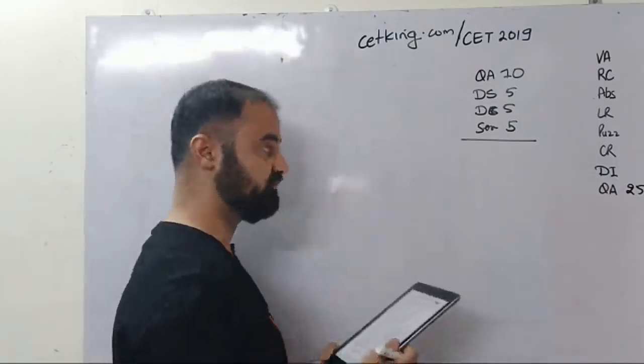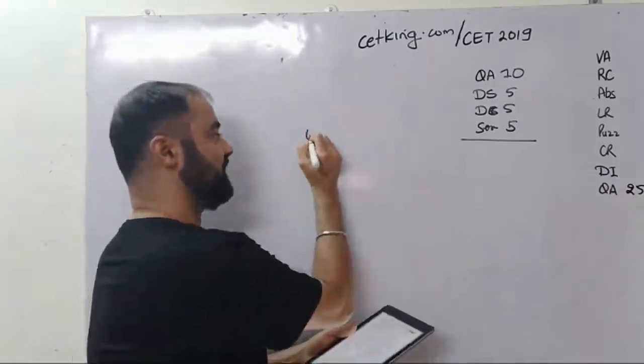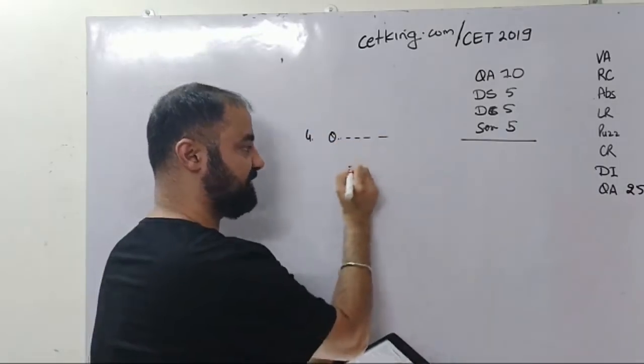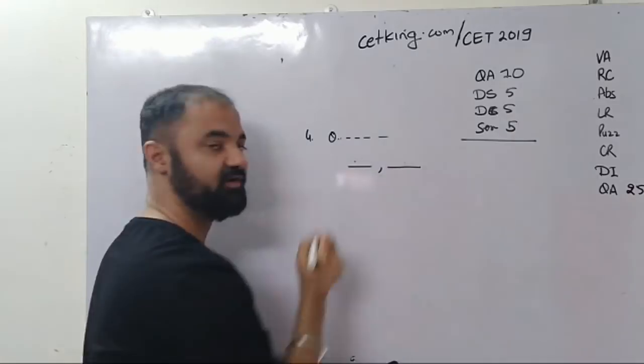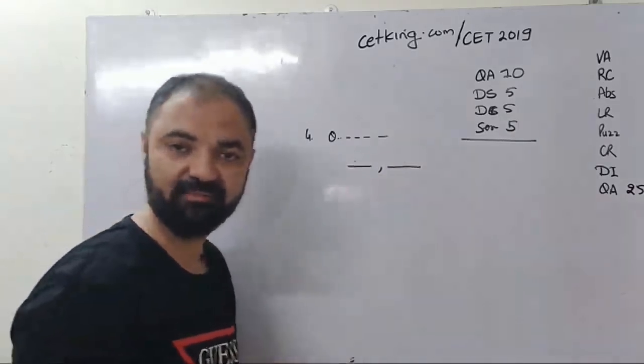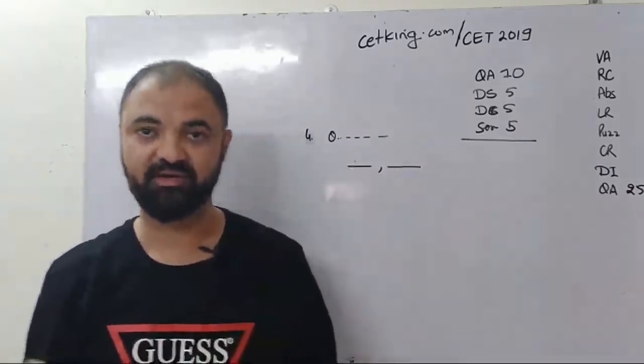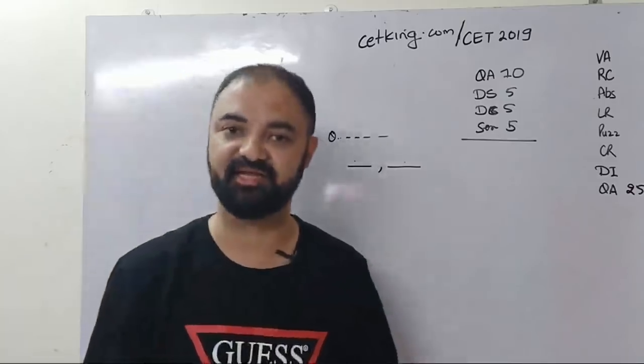ठीक है. Look at question number 4. This is a new paper pattern question. So in the quant question they have given you some statement followed by 2 blanks. You have to find out what will fit into the blanks. Now that's a new type of question which have been introduced in IBPS, and because IBPS में आया तो इस बार CET में आने के भी chances हैं.